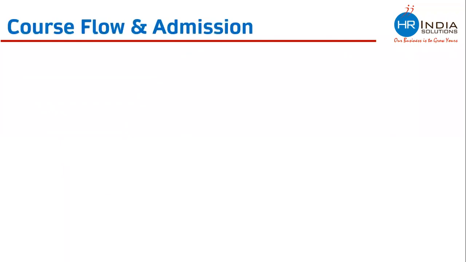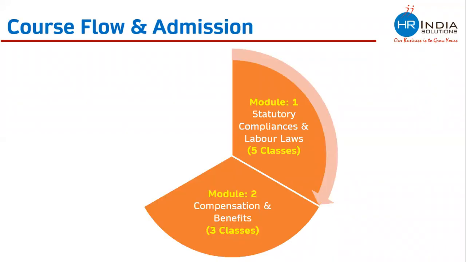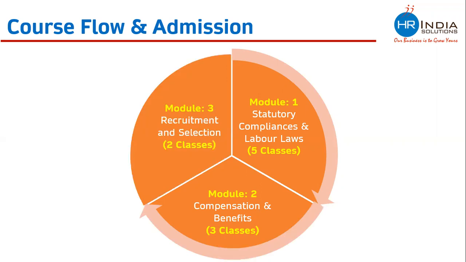And let's see how the course flow or admission happens. We start with module 1 of labor laws, for which there are 5 classes. After completing this, we move to module 2 of compensation and benefit, for which there are 3 classes. After completing module 2, we move to module 3. And after completing module 3, we move to module 1. This is how the course continues.